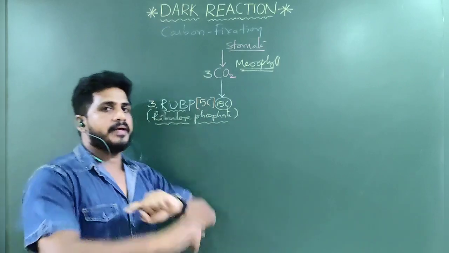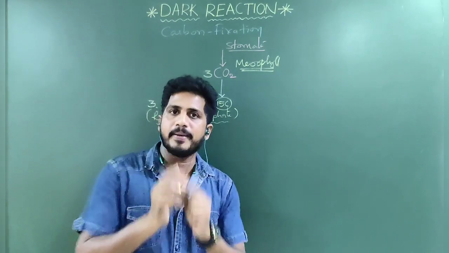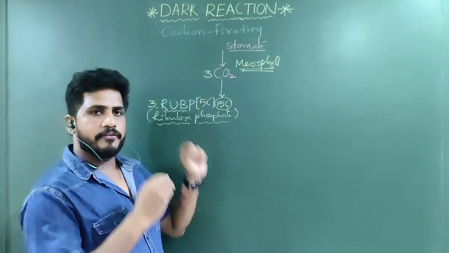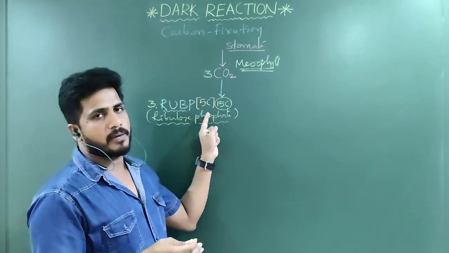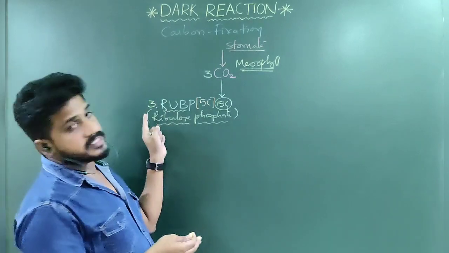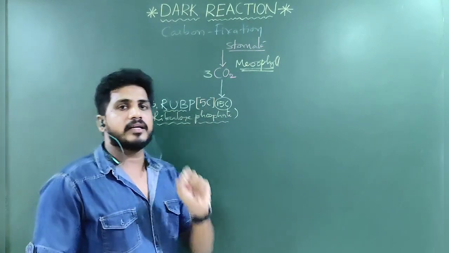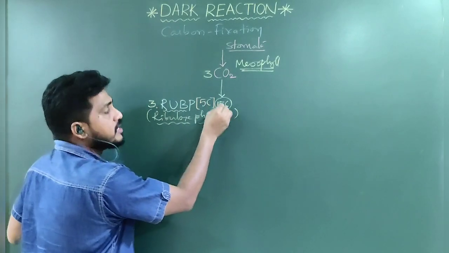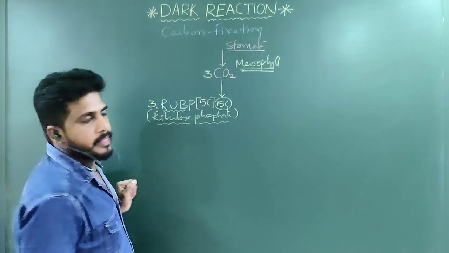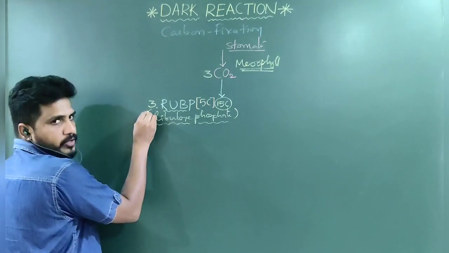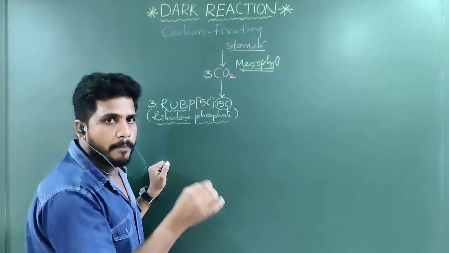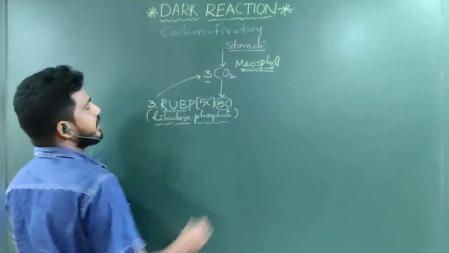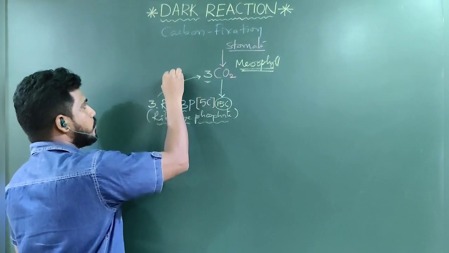But in this entire concept, for our better understanding, I am taking 3 molecules. If you take 1 molecule, the total number of carbons is 5. If you take 6 molecules, 6 5s are 30. Here the total carbons matter. How many total carbons are involved in the reaction? 15 carbons. But how many molecules? 3 molecules. 3 molecules are involved to pick up how many carbon dioxide? 3 only. These 2 are very important. 1:1 ratio.